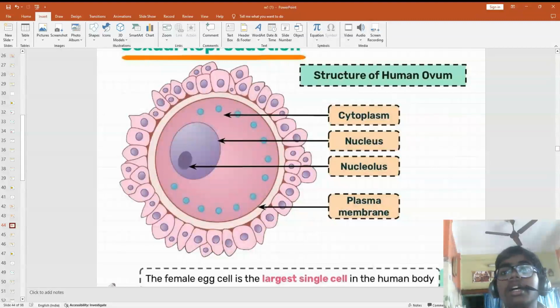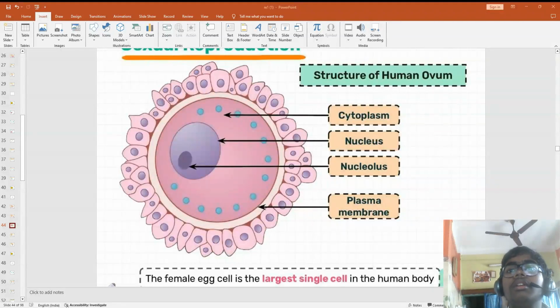Just see the structure of the ovum. Have you seen?